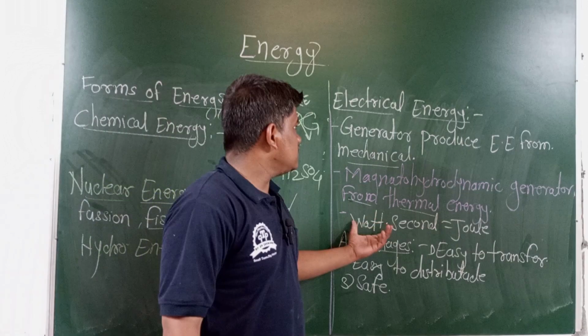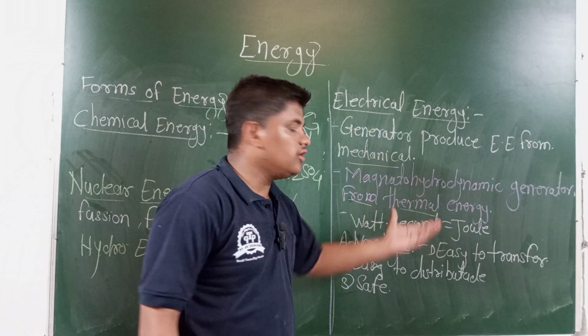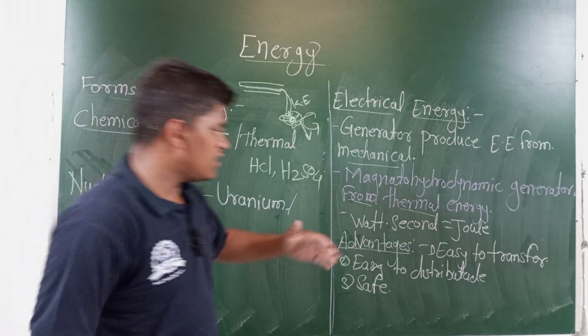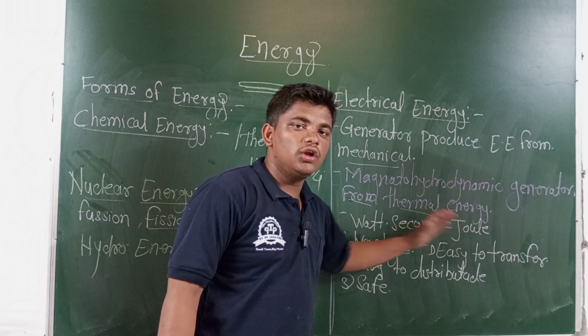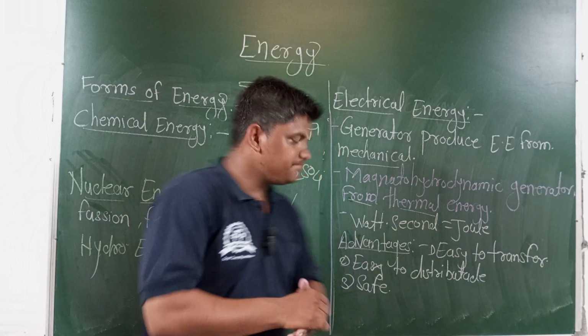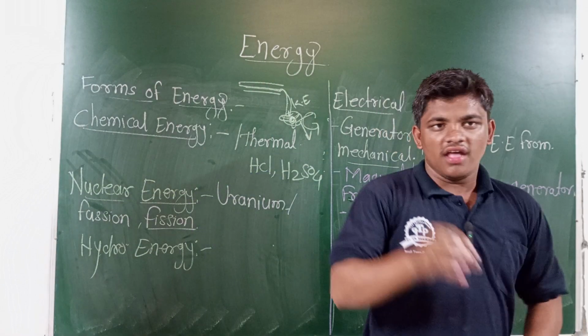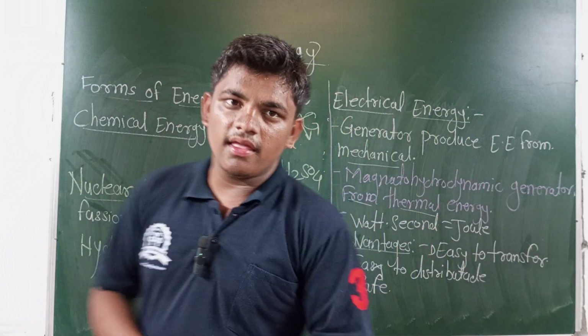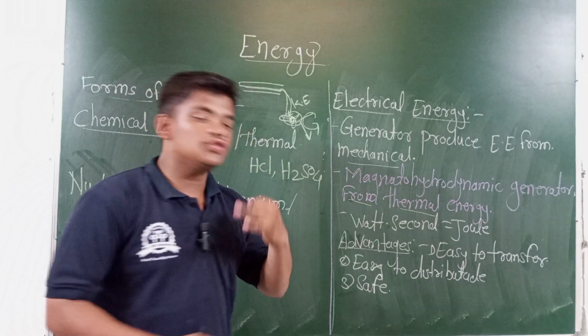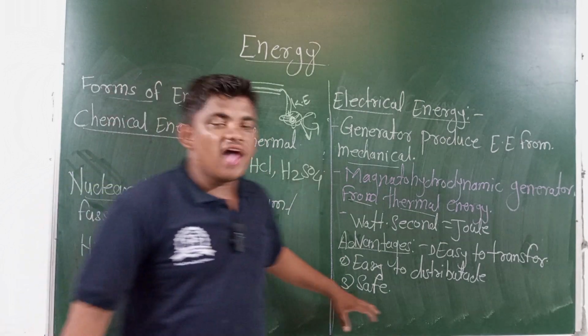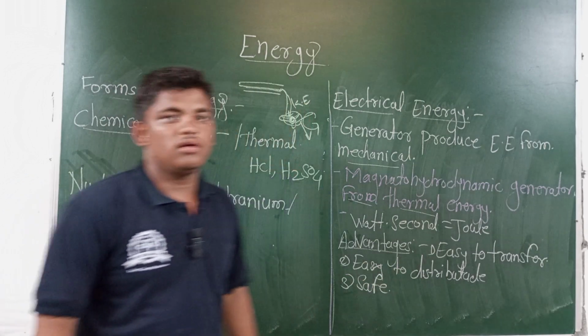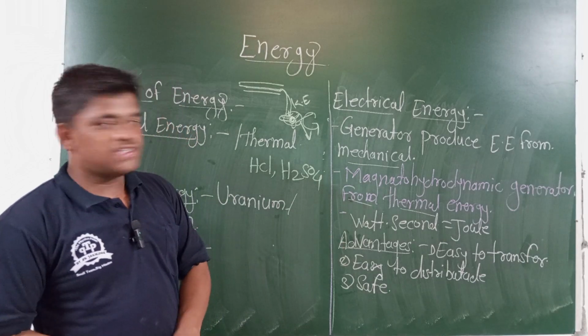Then the energy in electrical form is watt into second, power into time, which is joule. Some advantages of electrical energy are discussed. It is easy to produce, easy to transmit, easy to distribute, and safe. Electrical energy is safe.